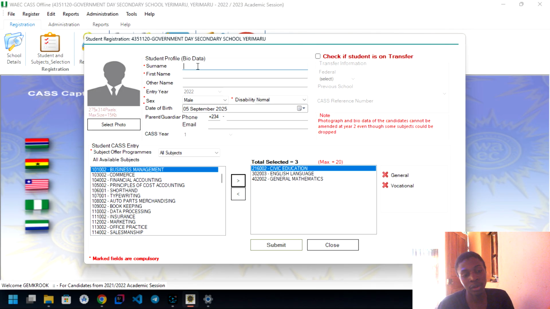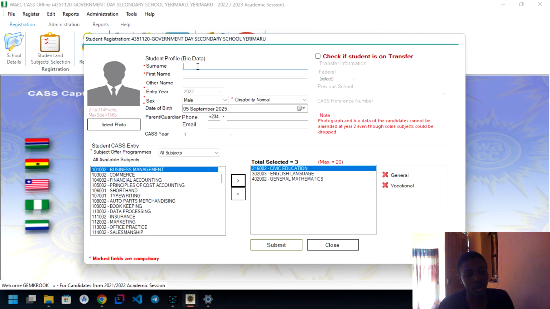For WAEC, they don't allow you to update during examination, but before the exam starts you can make those corrections. Then for NECO, you can change your subject. Of the 9 subjects you are selecting, you can change the non-compulsory subjects within the period of examination. In case you miss a subject or you selected the wrong one, you can change it. That is paid, and it is usually between 10 to 15,000 naira per correction.